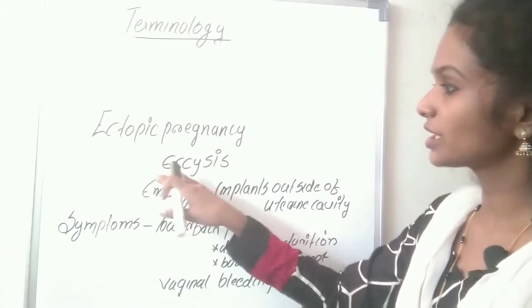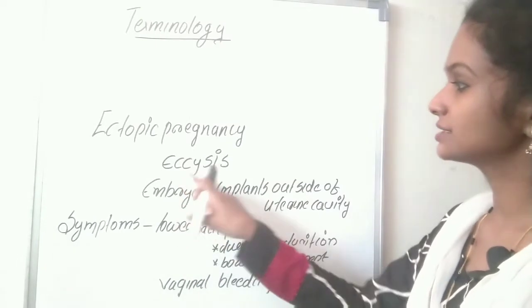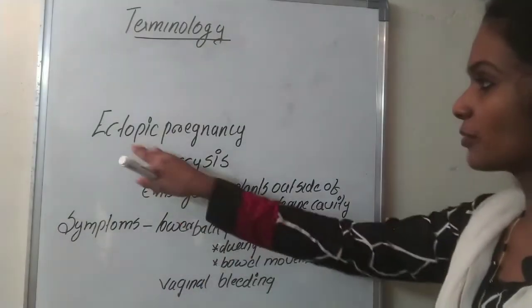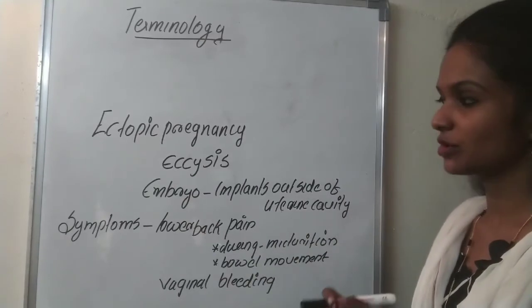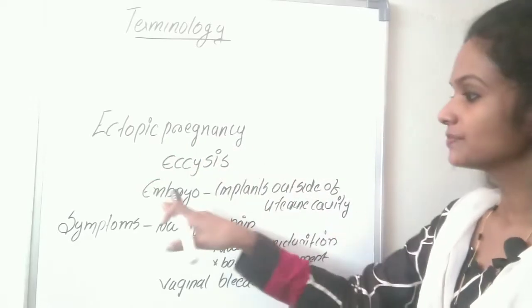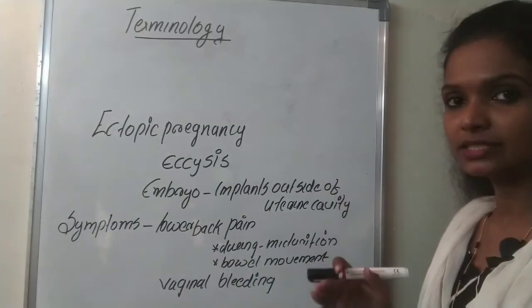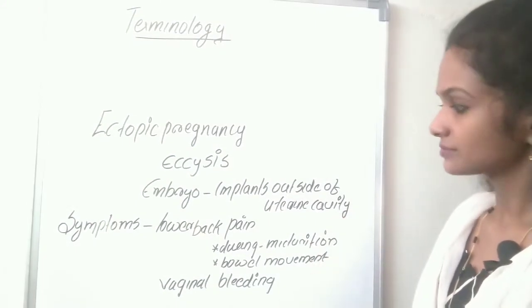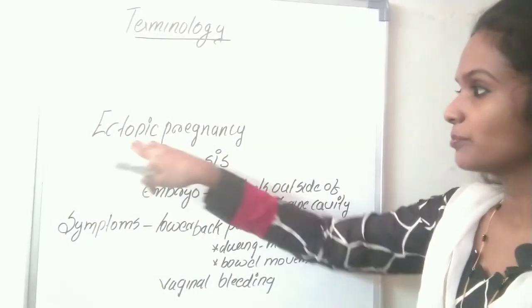Ectopic pregnancy. Ectopic pregnancy is also called as ecchyesis. And what is happening in this ectopic pregnancy? The embryo implants outside of the uterine cavity. Normally it implants inside the uterine cavity, right? So in the ectopic pregnancy, the embryo will be attached to the outside of the uterine cavity. It may be in the cervix, it may be in the abdomen, anywhere in the other parts, or it may be in the fallopian tube. So that is known as ectopic pregnancy.